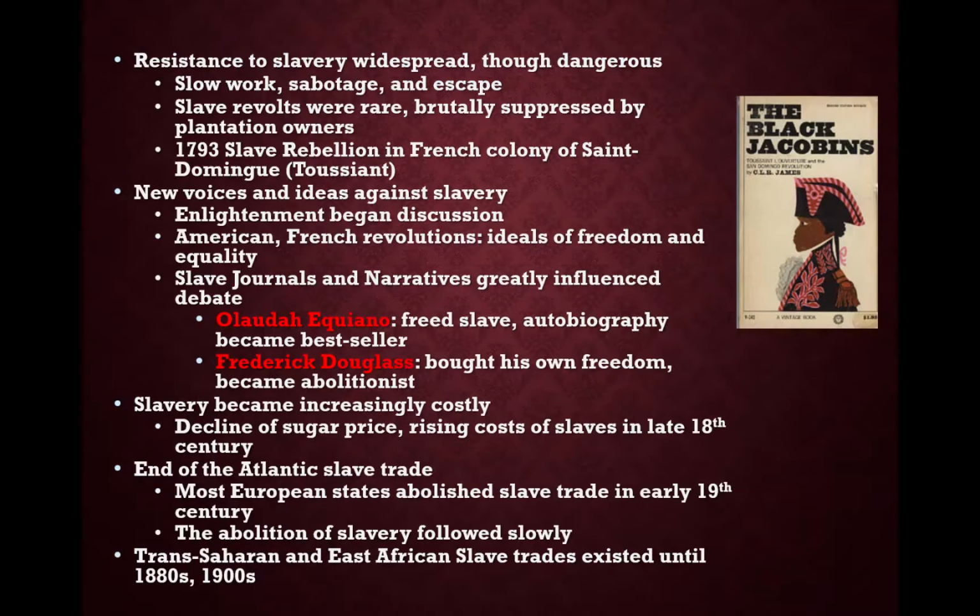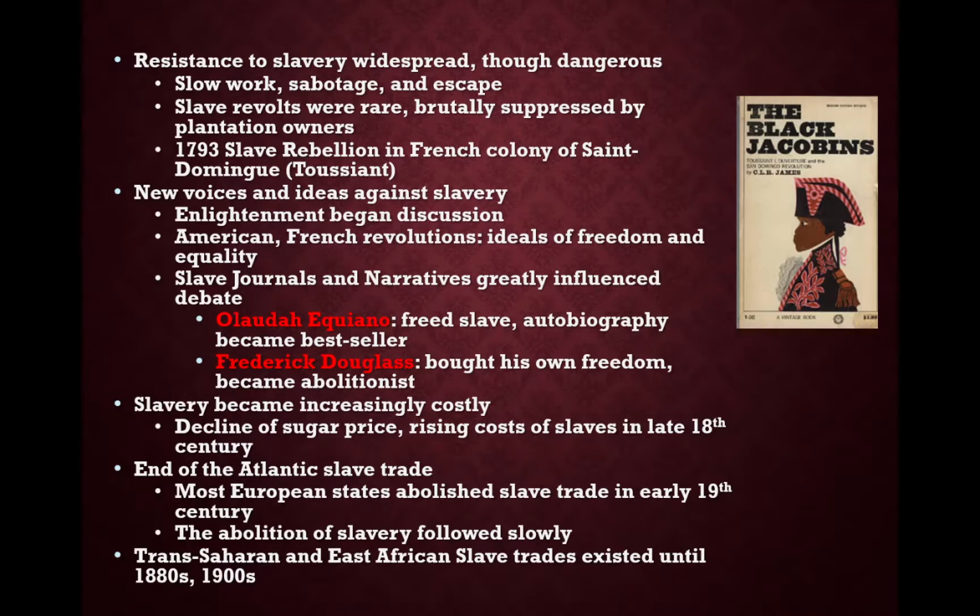There will be some resistance to slavery. Some of the examples that slaves resisted are this. They could purposely go slow in their work, get the slows, sabotage their work, try to escape. There will be slave revolts. They will be rare, but they will be slave revolts. We talked about the Stono Rebellion before. There'll be things like Denmark Vesey, Gabriel Prosser, Nat Turner's Rebellion.